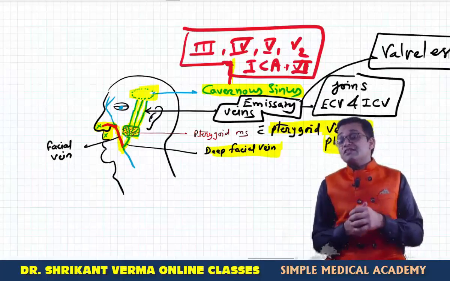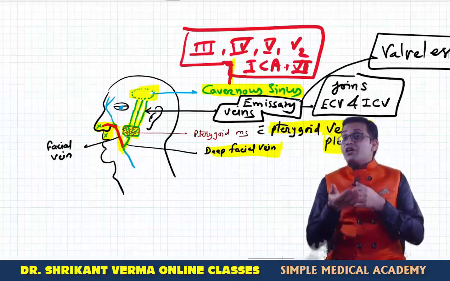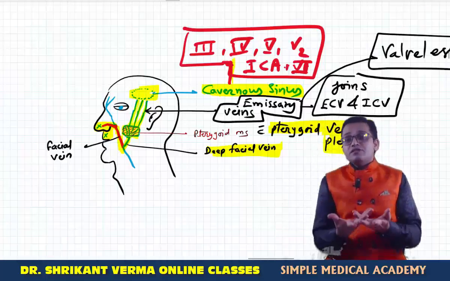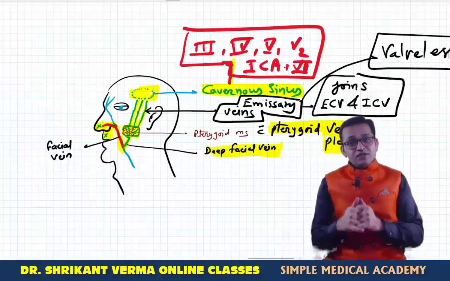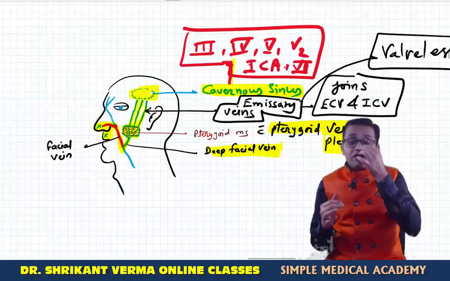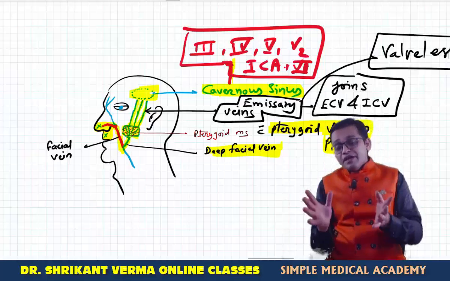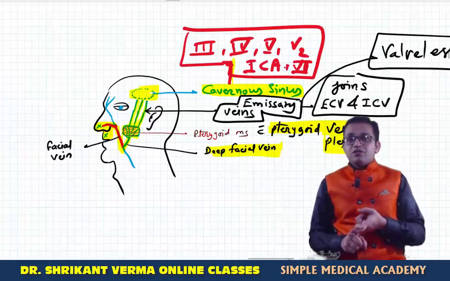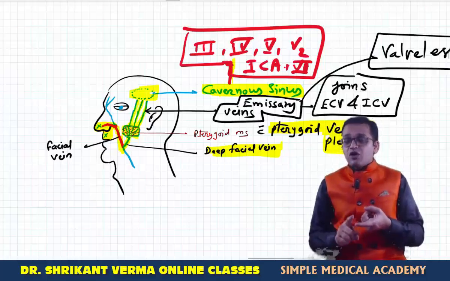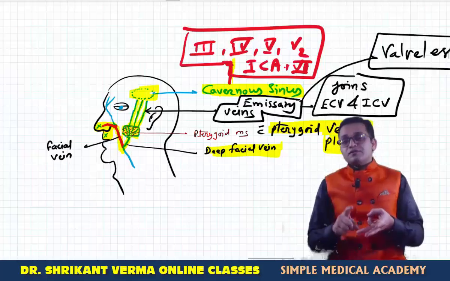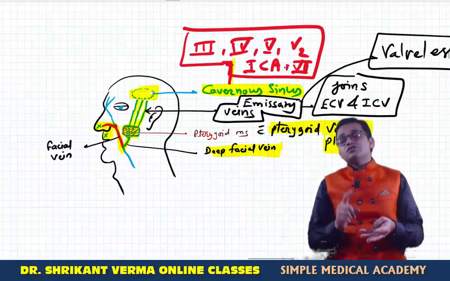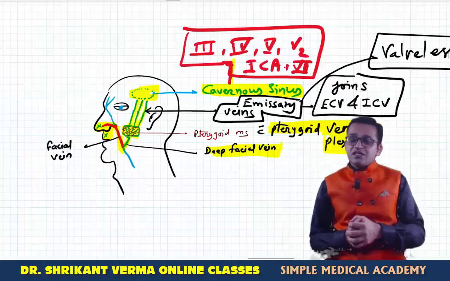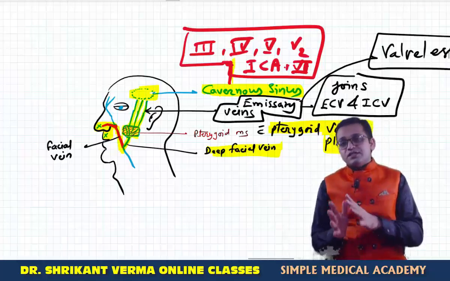And yes, death is possible because the internal carotid artery along with the vertebrobasilar system participates in the formation of the circle of Willis, the major blood supply of the brain. That's why an infection of the lower part of the nose and the upper lip may cause death. Along with this, there may be paralysis or damage of the third, fourth, fifth first branch, fifth second branch, and also the sixth nerve. That's why this part is considered the dangerous area of the face, or maxillofacial death pyramid.